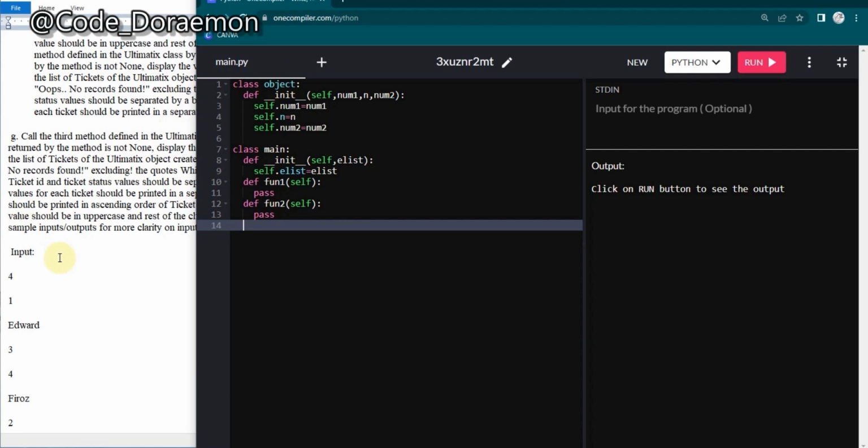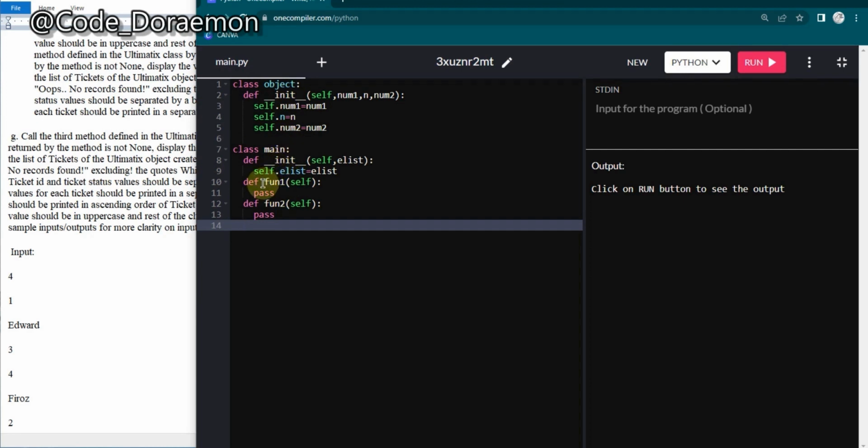So why are we declaring this object class? Whenever you are given an input set in an IRA, you should declare an object structure. To create an object structure, we'll be using this one, and after creating the object structure, nothing can be performed over the data in this class itself. So we have to pass it to another class, that is this main class, and in this function we can access this object structure like a list, the way you usually iterate through a list.